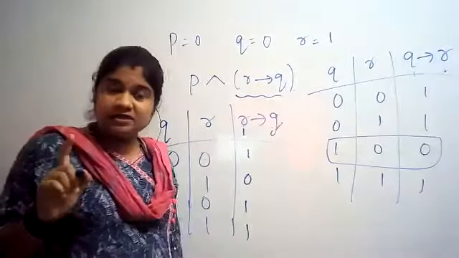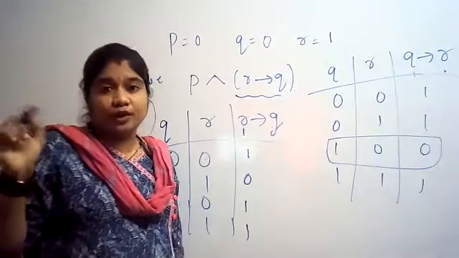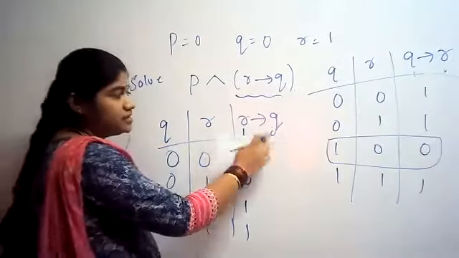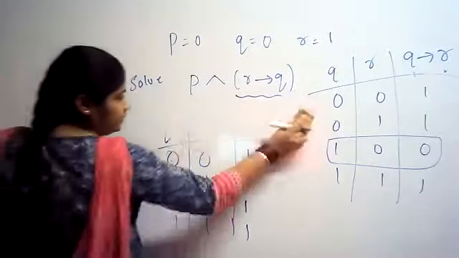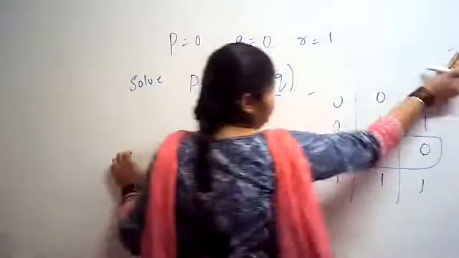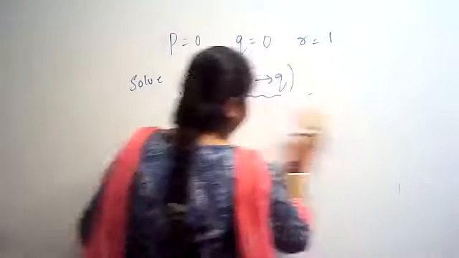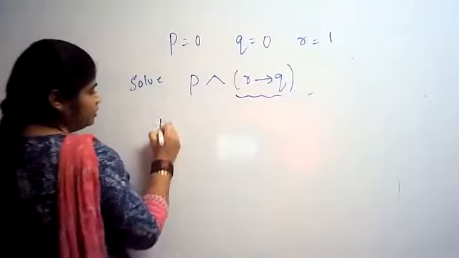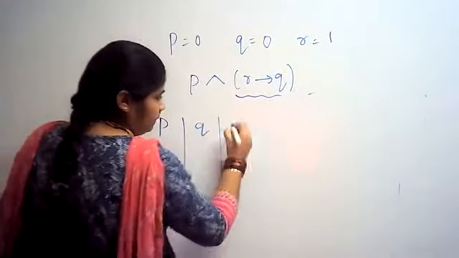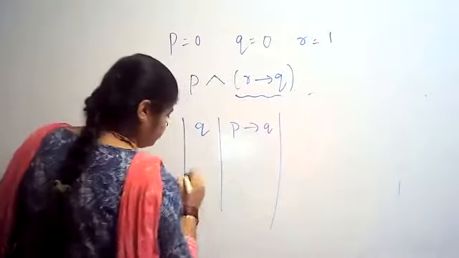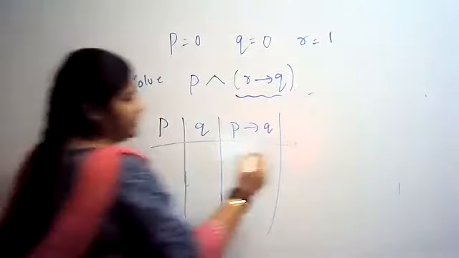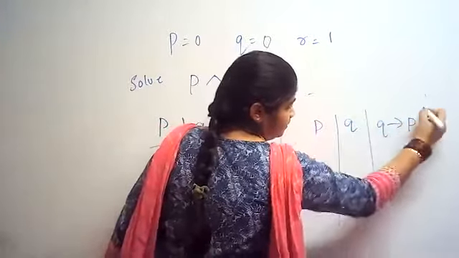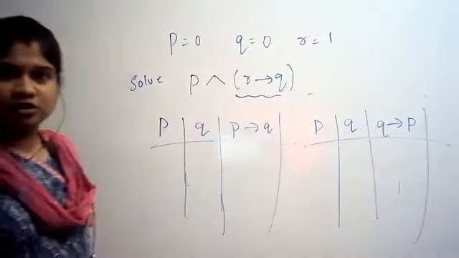Many were confused with this. Madam, P condition Q, Q condition P, how? Many of you still don't know that. So here, instead of that, just replace. Or else, I think many are still confused with it. I'll write the truth table only, better. Both the truth tables I'll write, you'll be able to follow. First is P, Q, P condition Q. First I will solve this, then I will solve P, Q, Q condition P. Both the truth tables I will solve now.